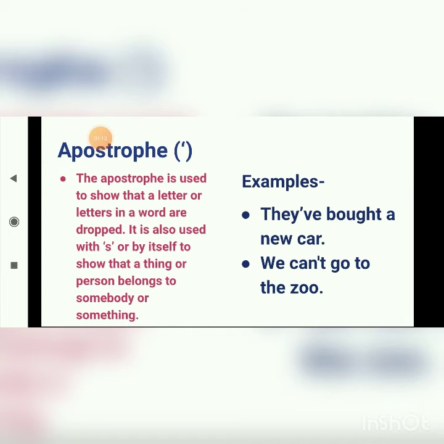It is also used with S or by itself to show that a thing or a person belongs to somebody or something. Here students, you can see two examples I have given. The first one is, they have brought a new car. And second one, we can't go to the zoo. Moving ahead.